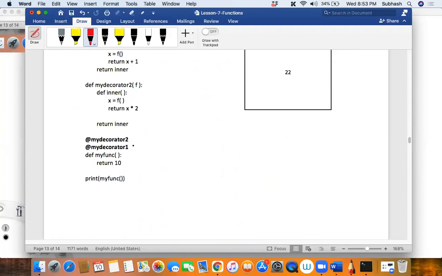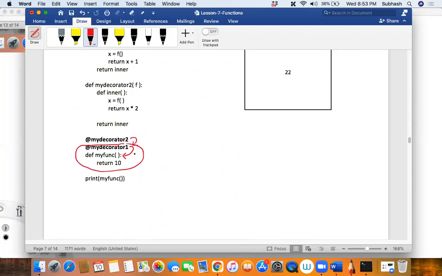Okay. So this is what happened. The meaning of this is: first apply decorator 1 to this function. You'll get a result. And to that result you apply decorator 2. That is the meaning of this.